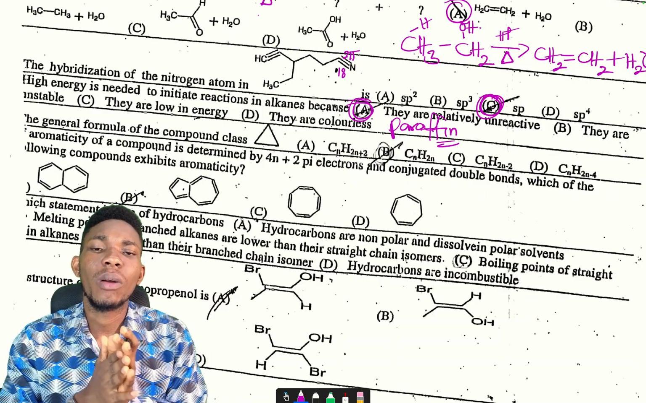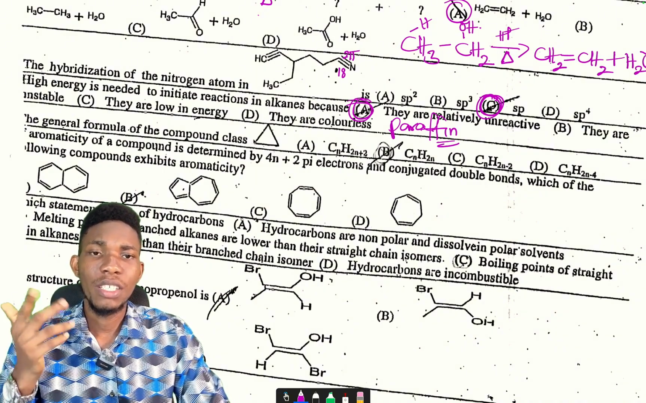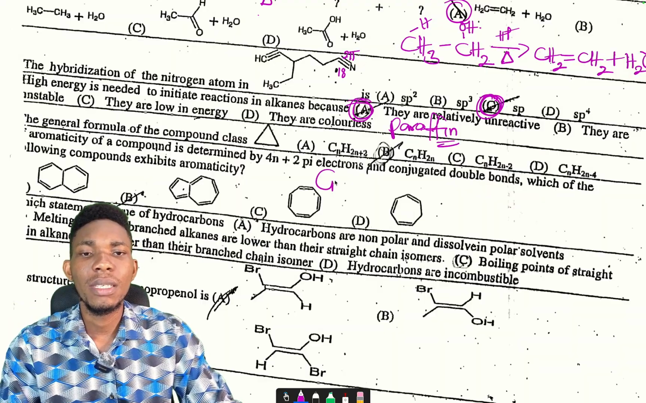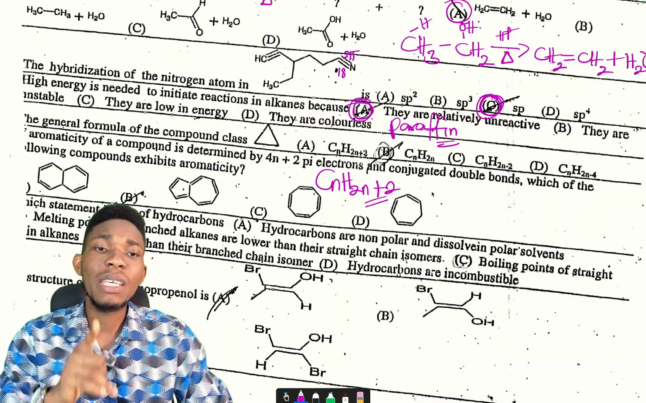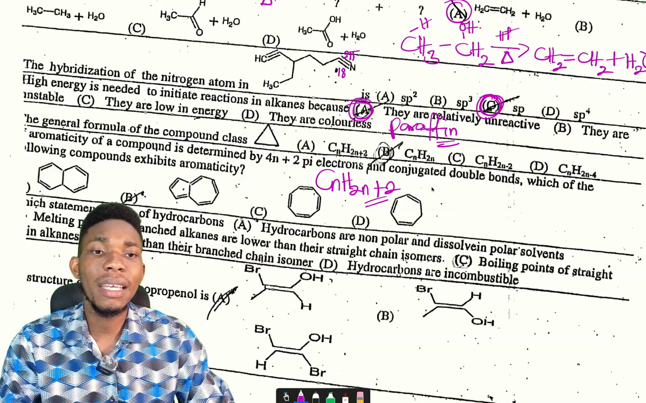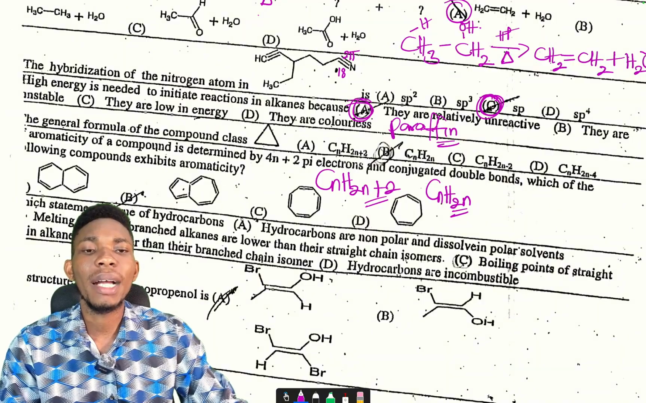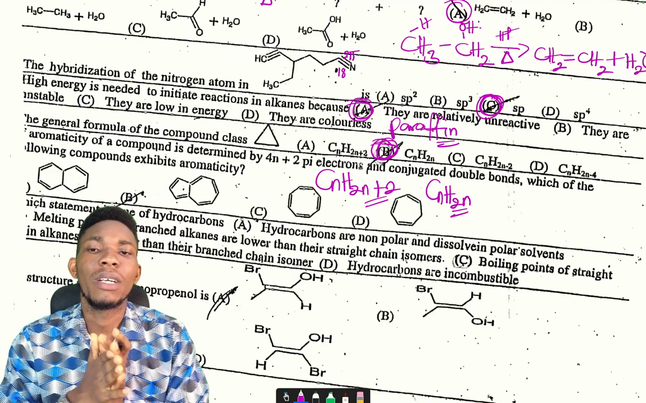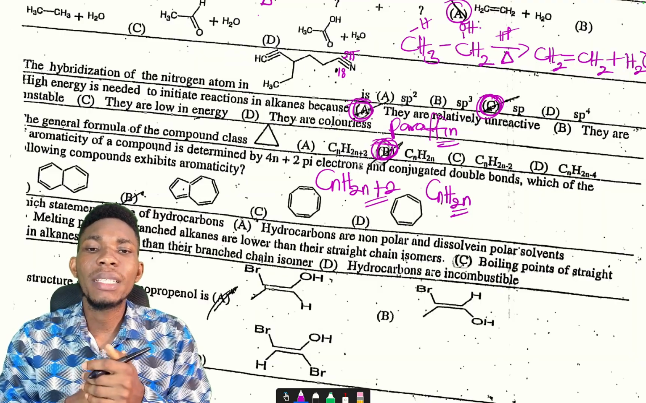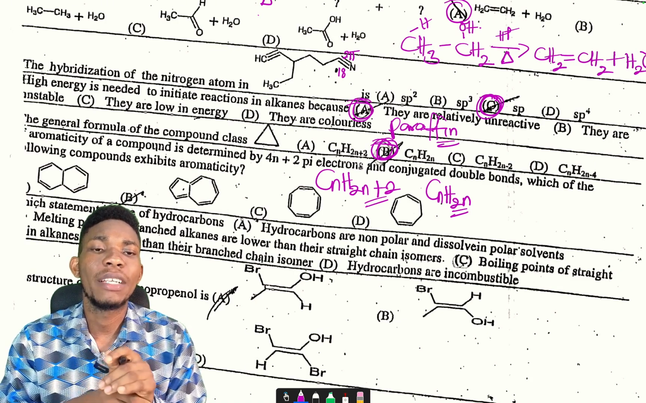Then the general formula for the class of compound. This is cycloalkanes. When I was teaching you alkanes, I told you that the general formula for alkanes is CnH2n+2. But this general formula is not applicable to cycloalkanes, which have the same general formula as alkene, which is CnH2n. So the general formula for cycloalkane is CnH2n, which is option B. It's very, very correct.